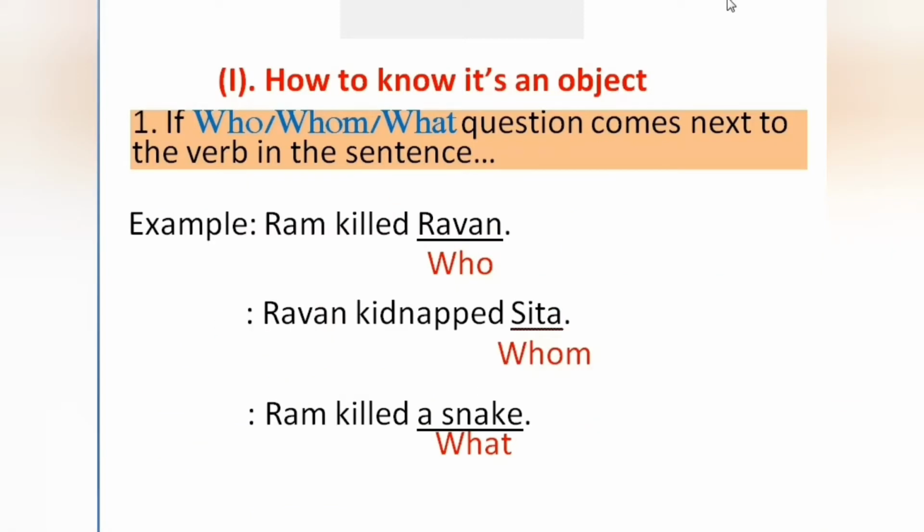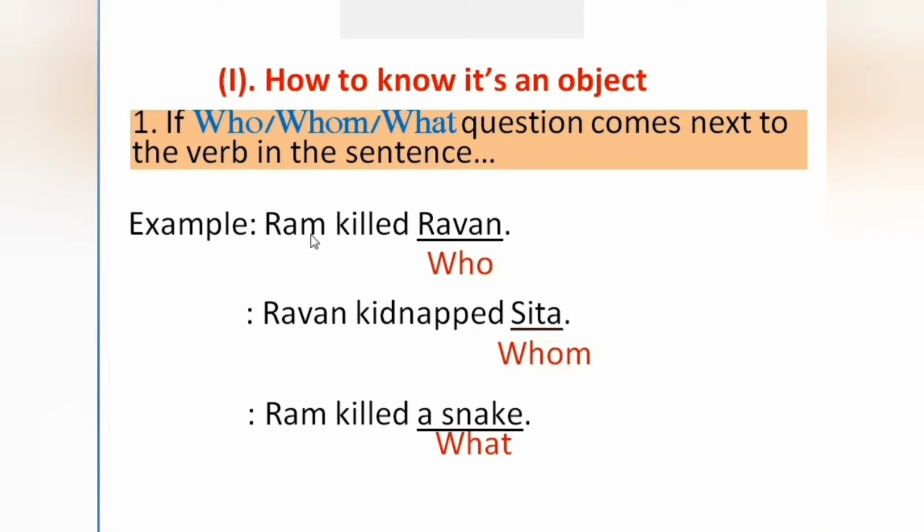Now we'll see how to know it's an object in a sentence. There are three points we should remember. Number one: if a who, whom or what question comes next to the verb in a sentence, it's called an object. Again I'm telling, if a who, whom or what question comes next to the verb in a sentence, we'll say it's the object in the sentence.